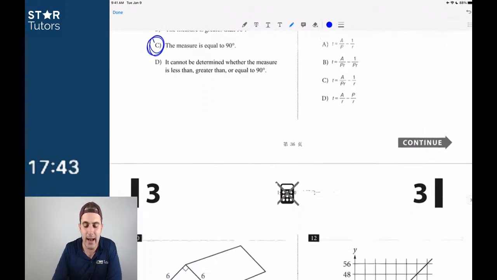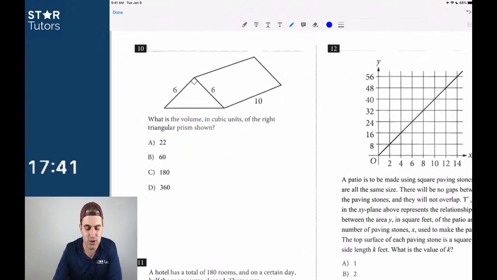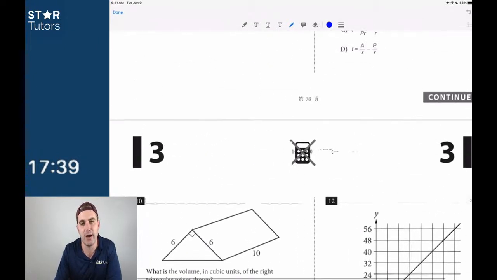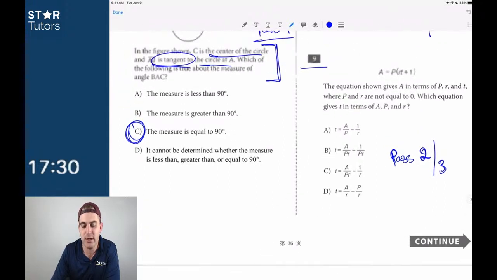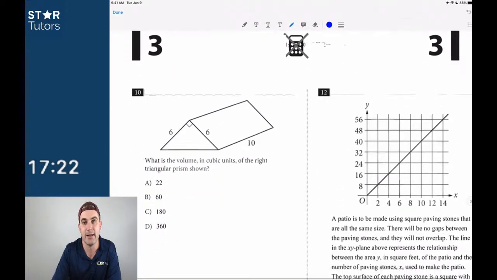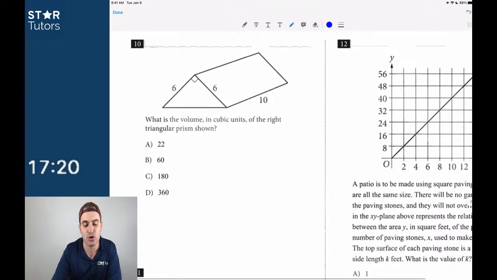I like growth and decay functions, but it's not really the point of this video. I don't think that this is a typical pass 1 question, so I'm going to label this as pass 2. A good example of this could be a pass 3, and 3 is when we use our guessing letter. The reason this could be pass 3 is because if you don't know anything about growth and decay functions, then you should not try to do question number 9. You're just going to waste time and waste energy and waste momentum.